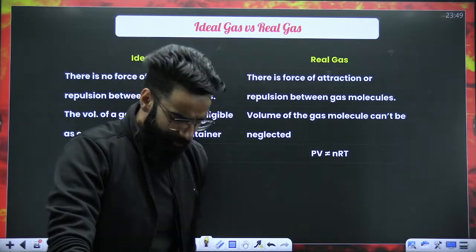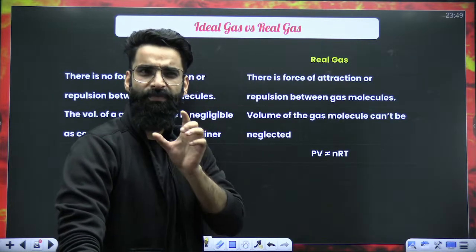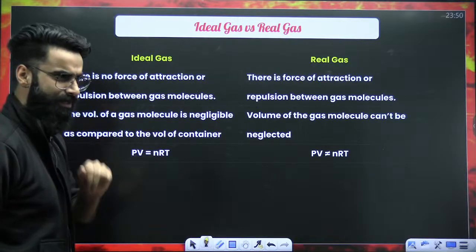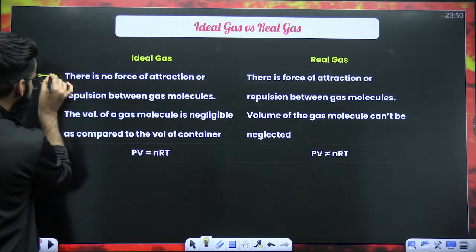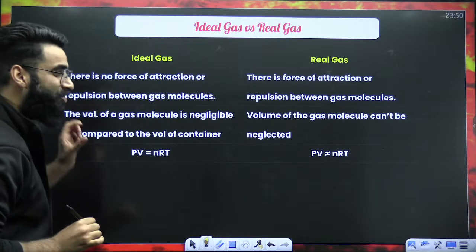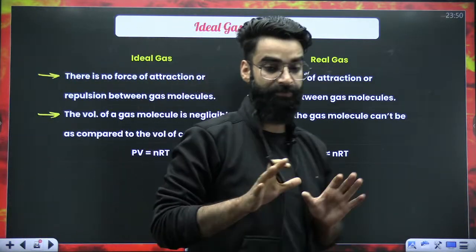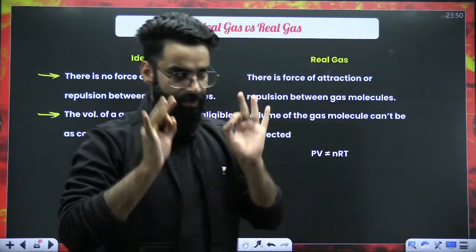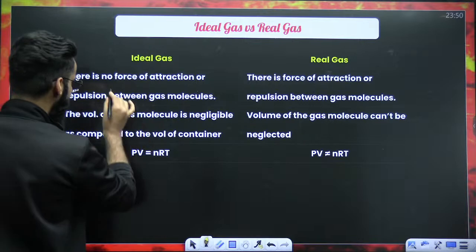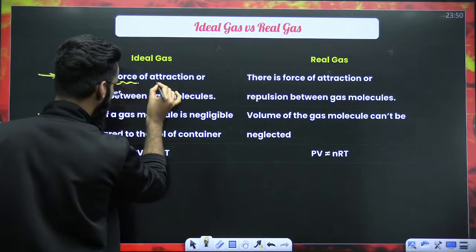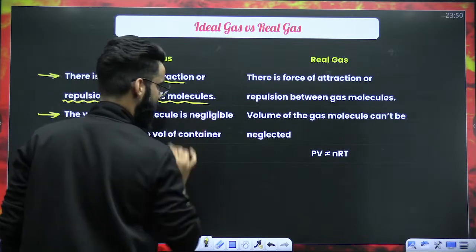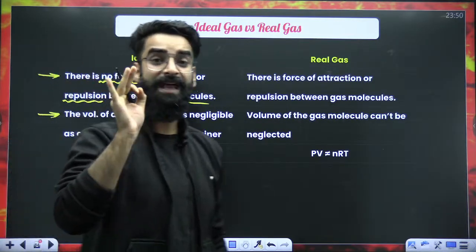Now, my dear students, first of all, how do we define the term ideal gas? There are two postulates of your kinetic theory of gas which actually differentiate your ideal gas from the real gas. An ideal gas is, first of all, a gas in which there will be no force of attraction or repulsion between the gas molecules.